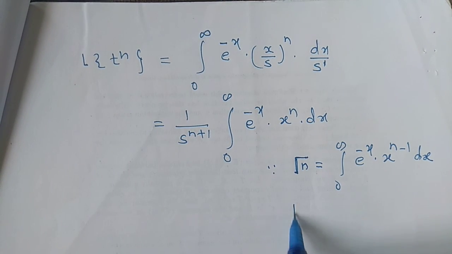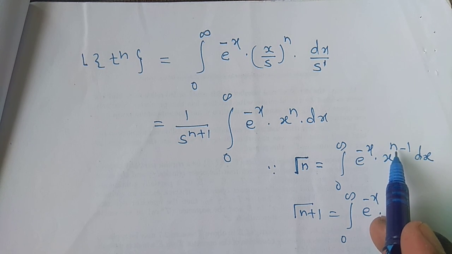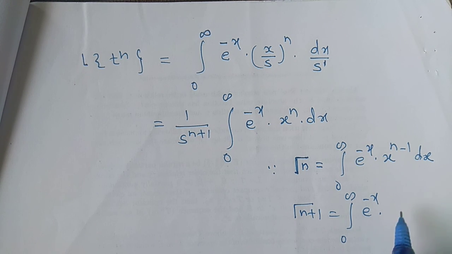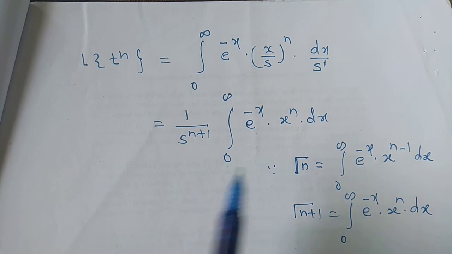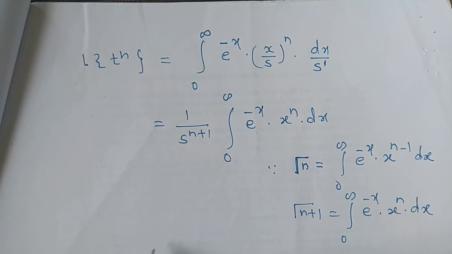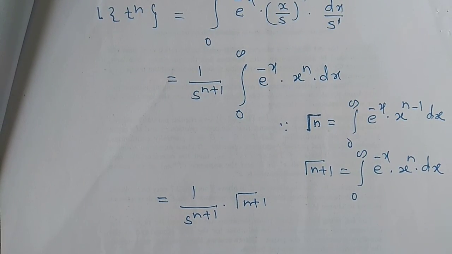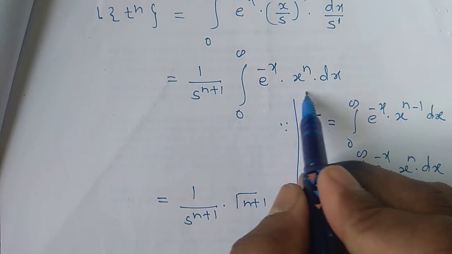This is the definition of gamma of n. Therefore gamma of n plus 1 is equal to integral 0 to infinity e raised to minus x into x to the power n dx, since if we put n plus 1, the plus 1 and minus 1 get cancelled. So this value of the integral is gamma of n plus 1. Therefore this becomes 1 upon s to the power n plus 1 into gamma of n plus 1. These are some standard results.